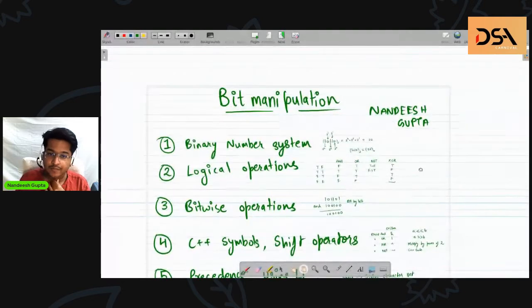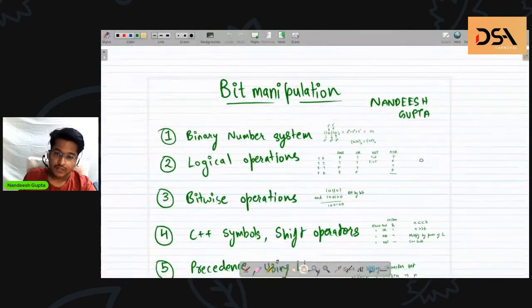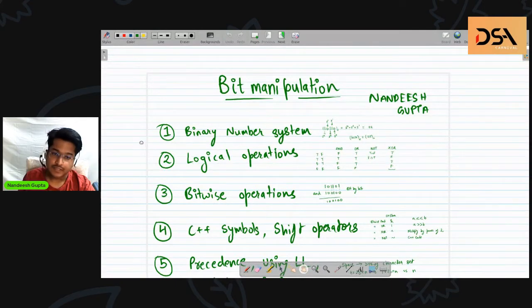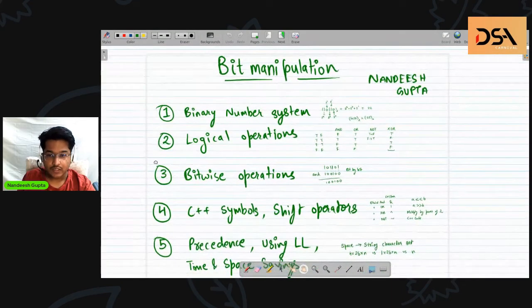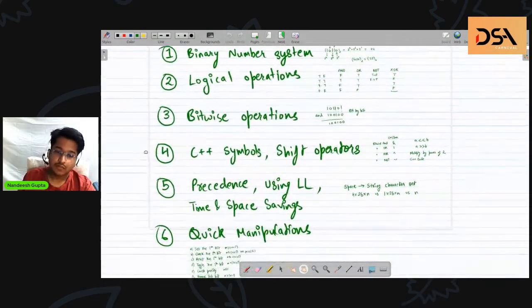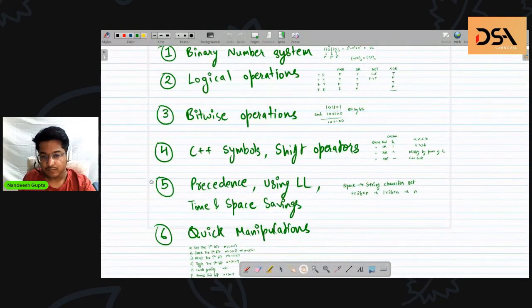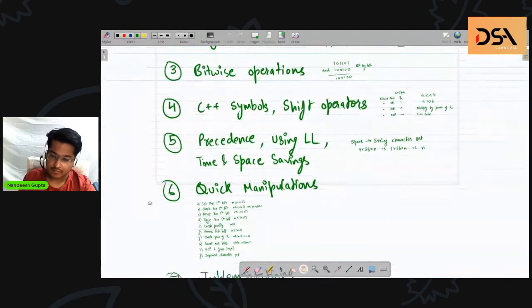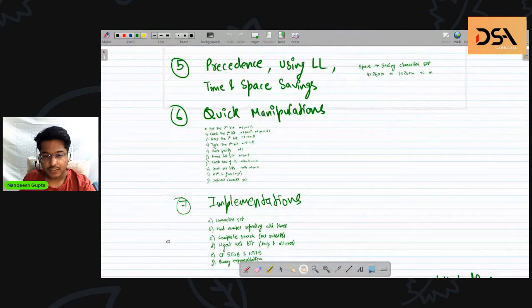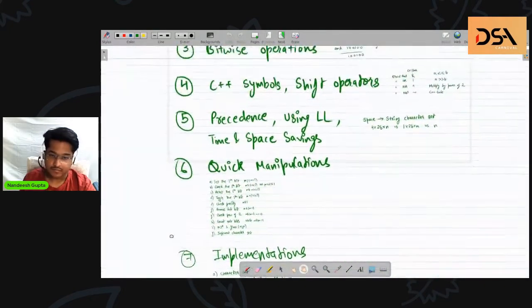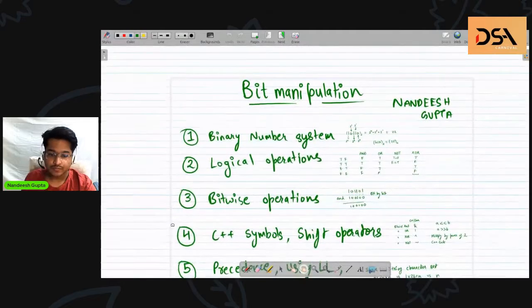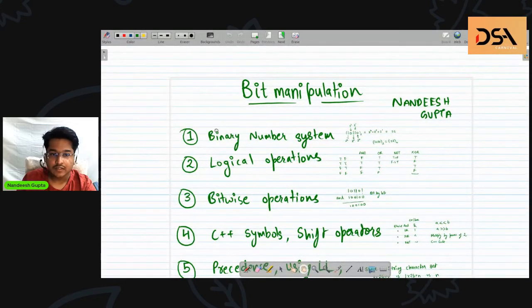So let me share the screen just a second. Let's go over the agenda today. We will be learning about bit manipulation. First, how do we represent numbers in the binary number system? What are the logical operations and bitwise operations? What are the C++ and Java symbols for the same? What is the shift operator? The precedence, time and space complexities, some quick manipulations, some implementations, and that's all. Let's quickly start with the first agenda, which is the binary number system.